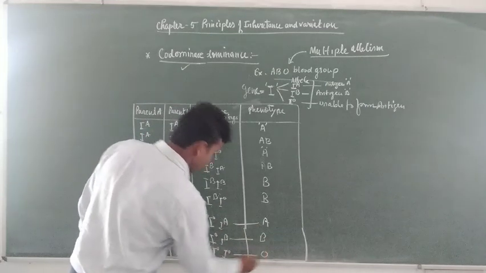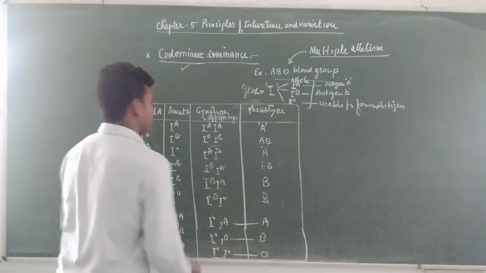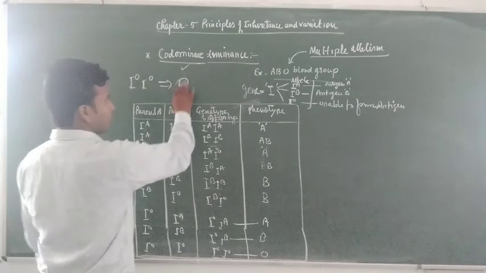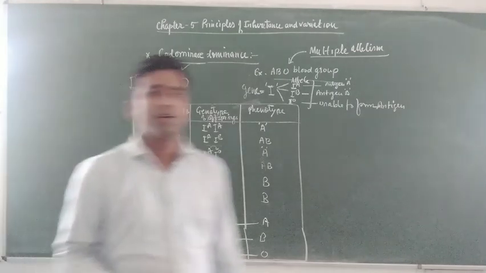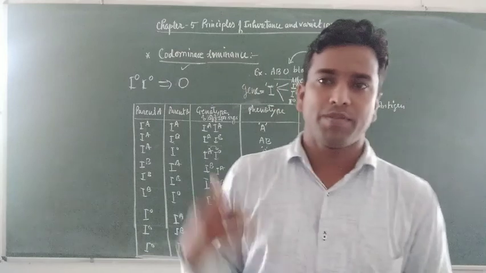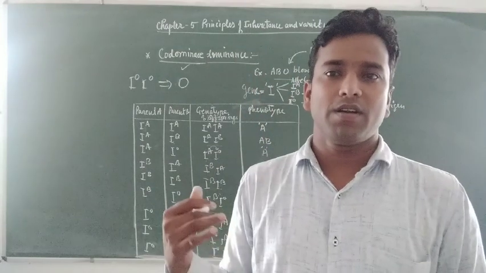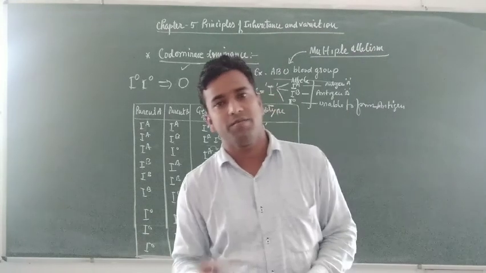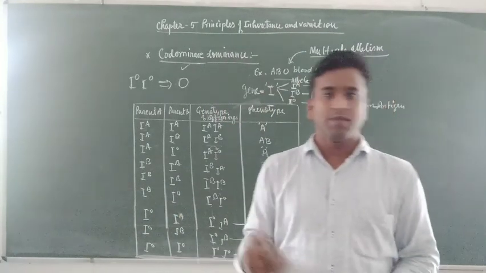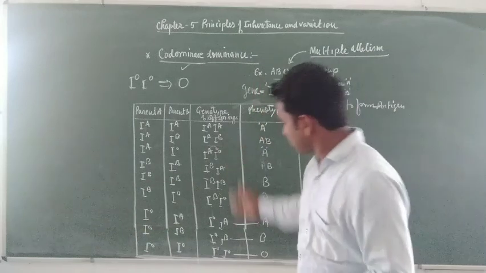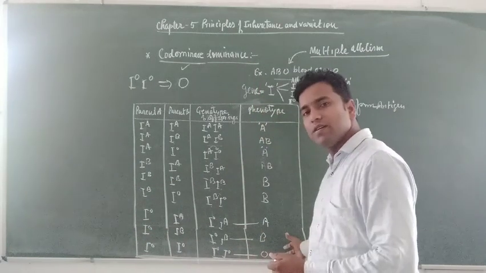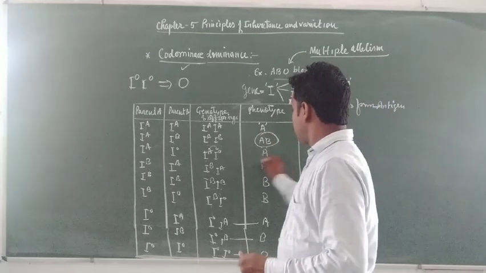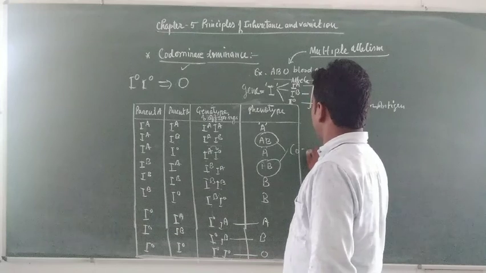With the combination I0I0, no dominant allele is present, so it forms blood group O, not A, B or AB. This is an example of codominance. Our blood group is formed by gene I having 3 types of alleles, and by diploidy they form these combinations and these blood groups in our body. Here the AB blood group represents codominance.